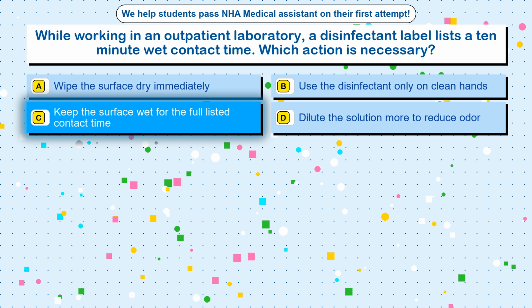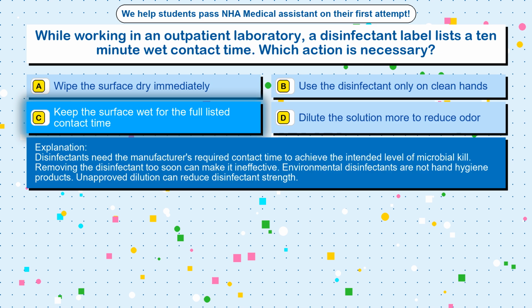The correct answer is option C. Keep the surface wet for the full listed contact time. Disinfectants need the manufacturer's required contact time to achieve the intended level of microbial kill. Removing the disinfectant too soon can make it ineffective. Environmental disinfectants are not hand hygiene products. Unapproved dilution can reduce disinfectant strength.